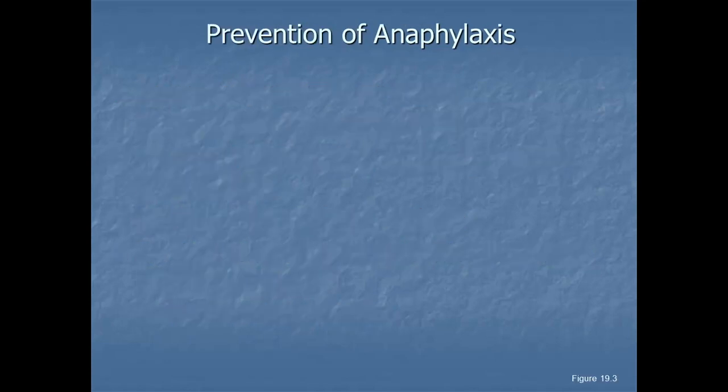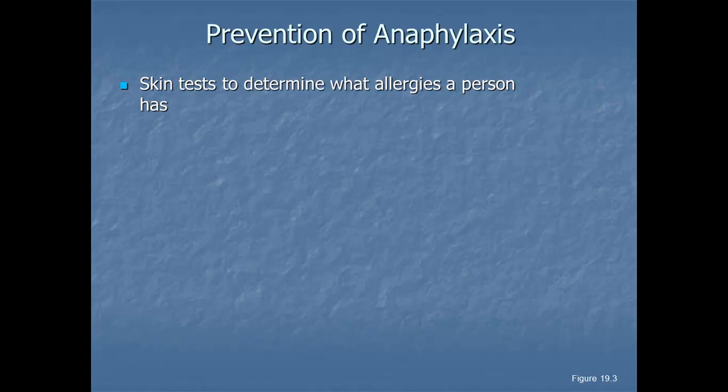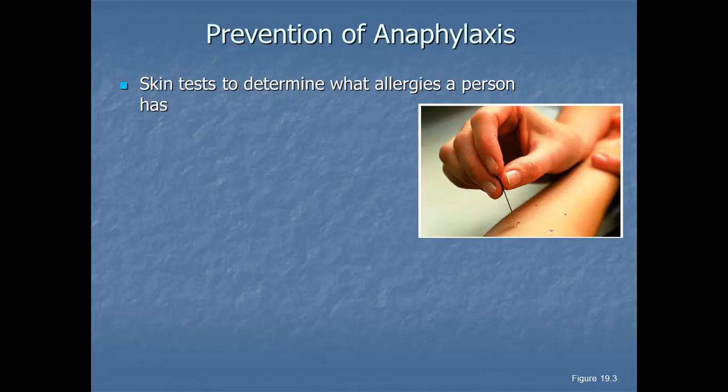So what is one of the ways to prevent anaphylaxis? Well, one way is to do skin tests to determine what allergies a person has. A small amount of allergens are placed on the patient's skin. You see here that they put the person's arm out and they put allergens on this person's skin. If the person is allergic, mast cells are stimulated to produce small hive-like swellings called a wheal, where the allergen is applied. Although skin testing is accurate, it is uncomfortable for the patient and is sometimes life-threatening.